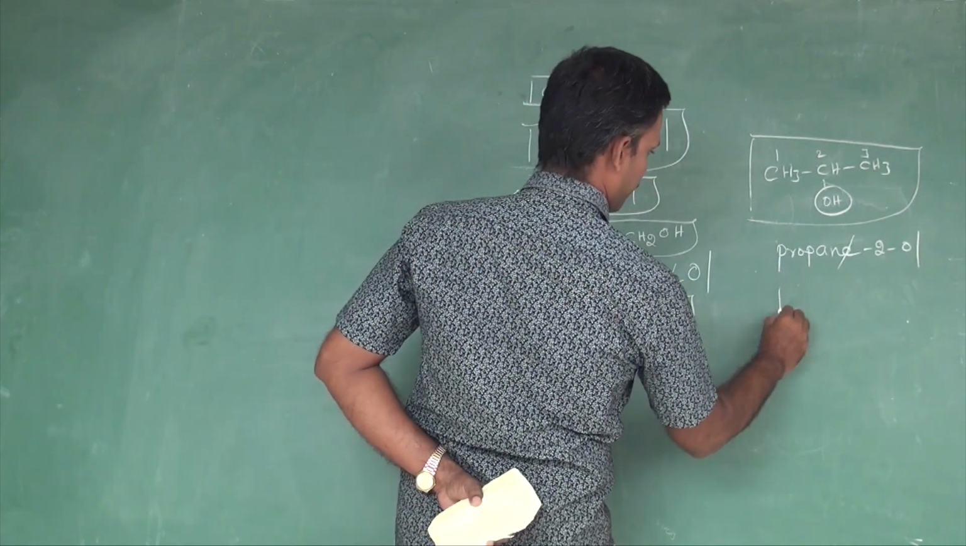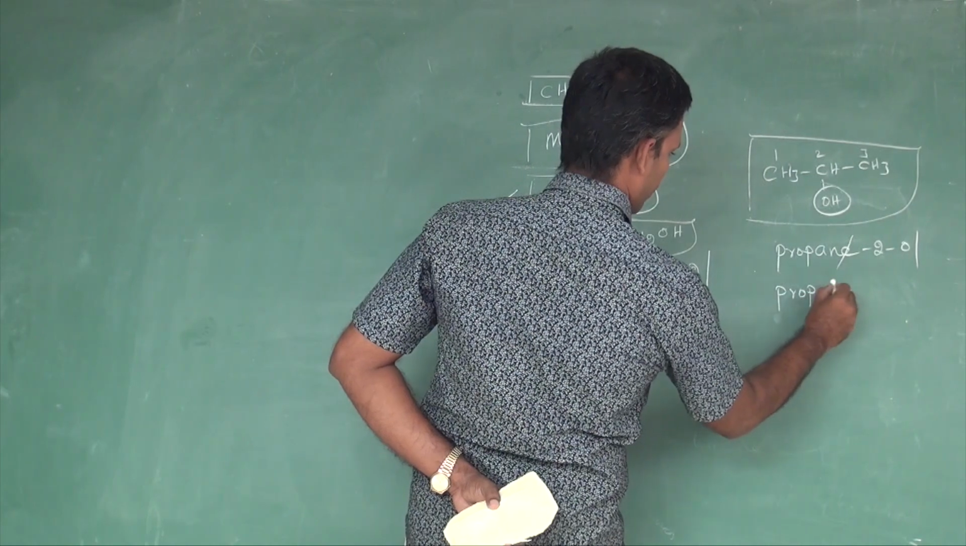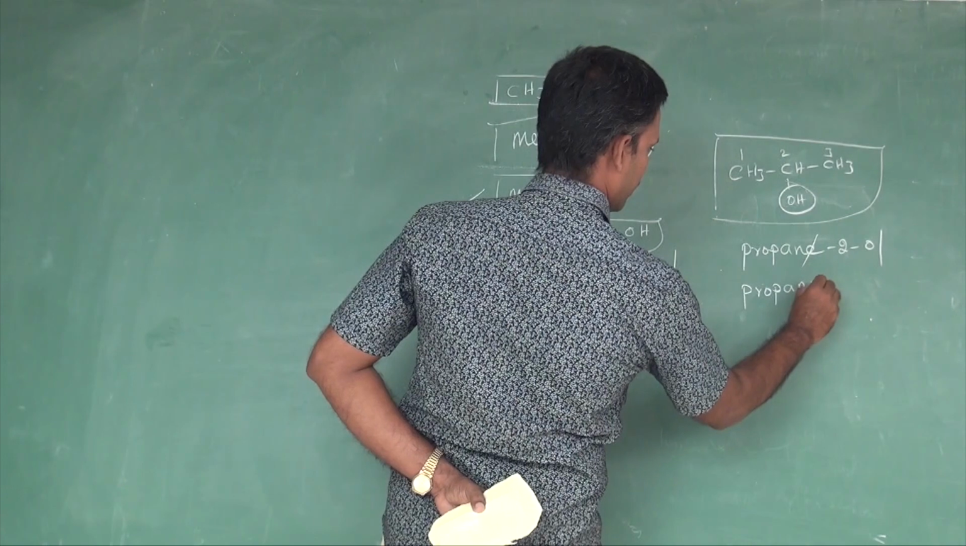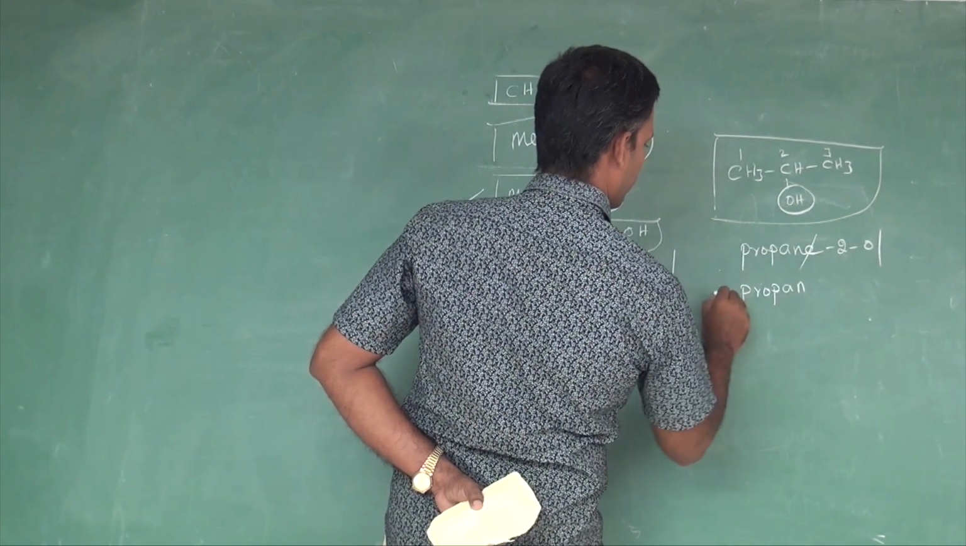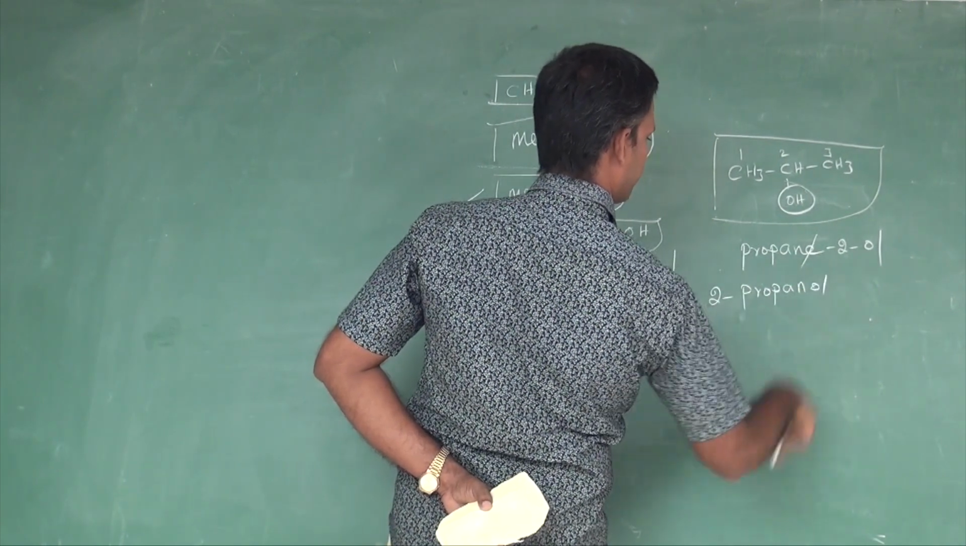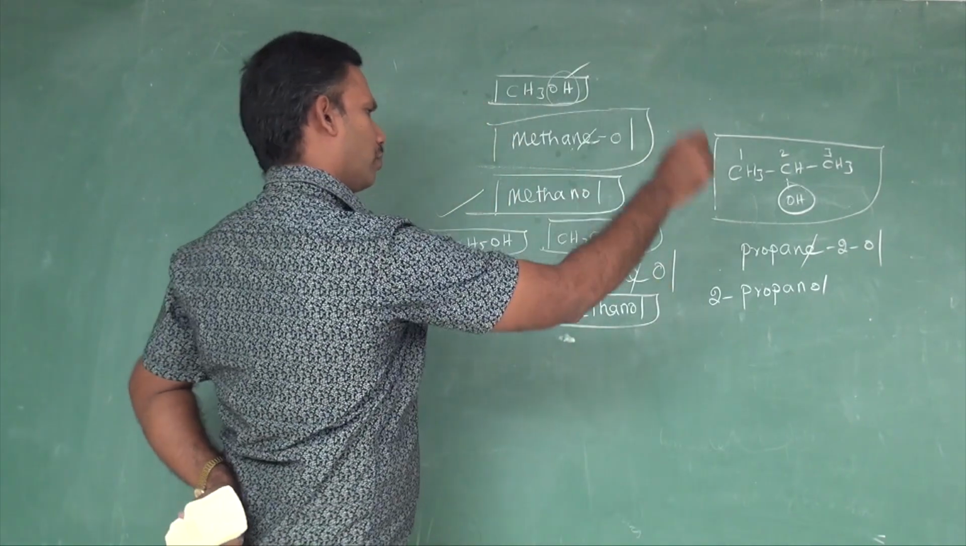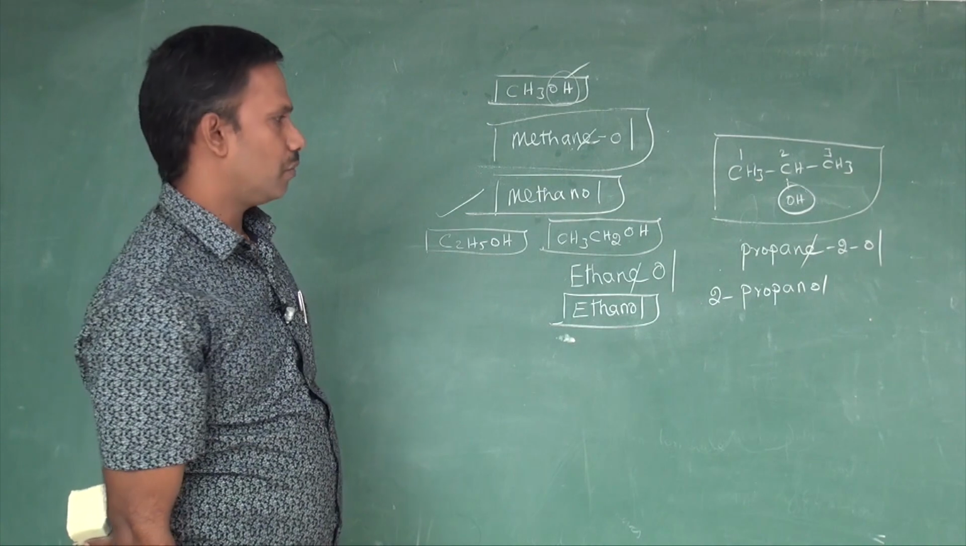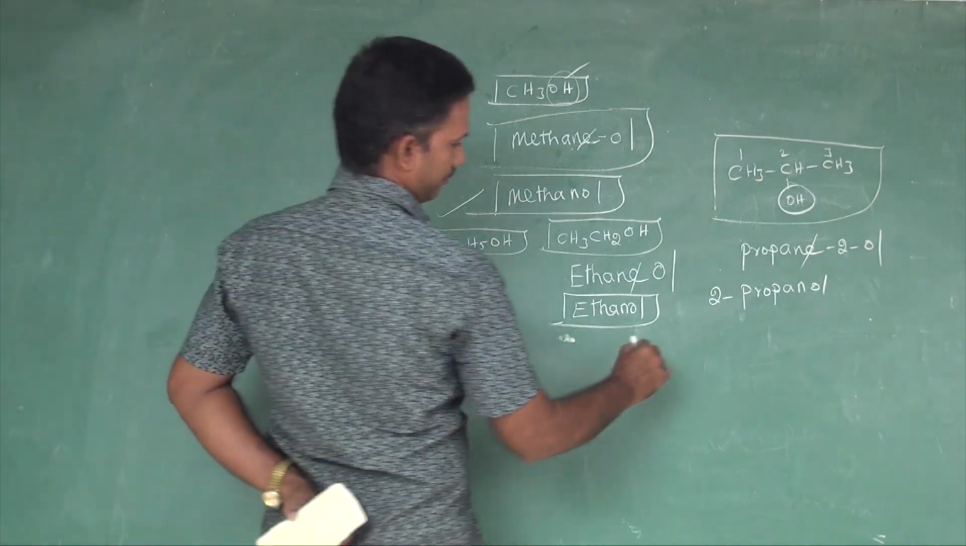So what is the name? Propane 2-ol or 2-propanol? 2-propanol. Otherwise, if I want to write only the 2, you can write it. That's correct: propane 2-ol. One more example.